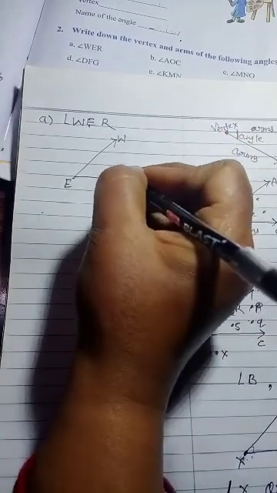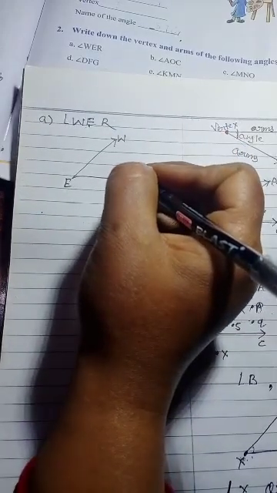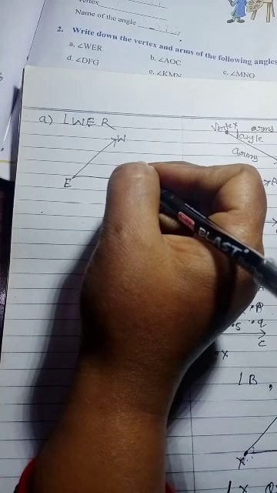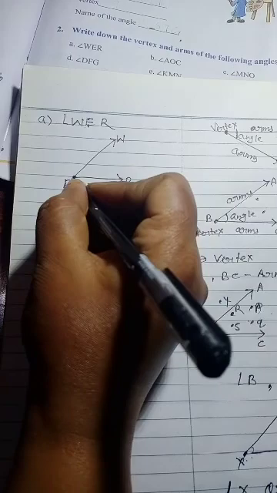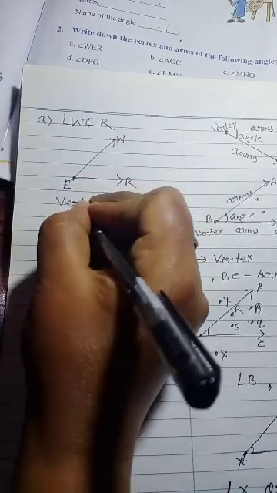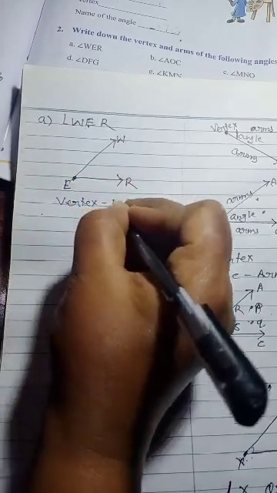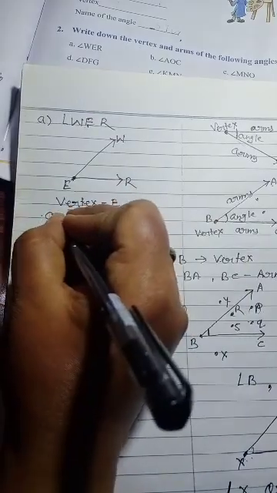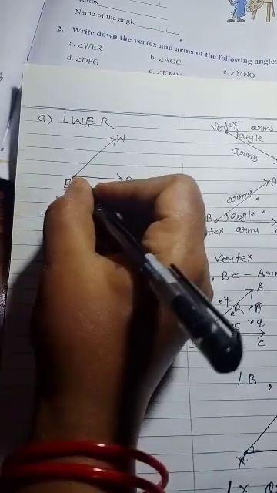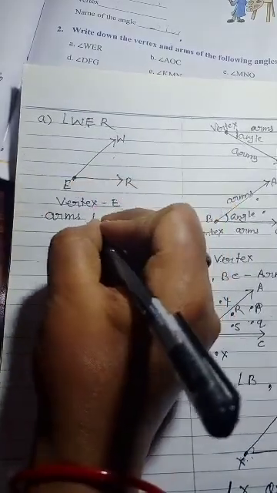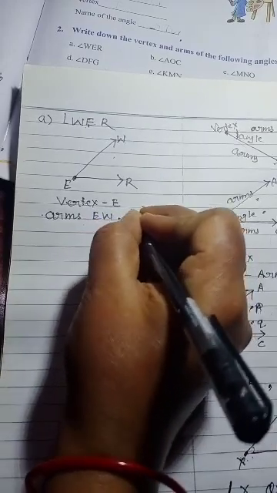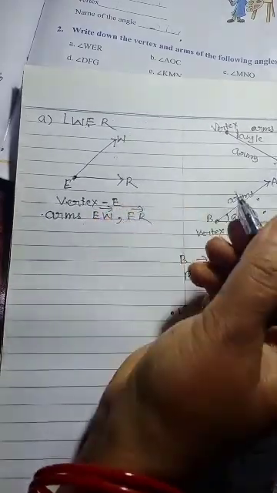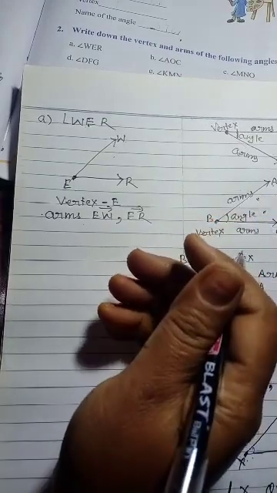Okay. Now you have to write down the vertex and arms for the following. What will be the vertex, beta? The middle point will be the vertex. So the vertex will be E. Arms will be, start from here, EW or ER. EW or ER will be the arms of the angle.